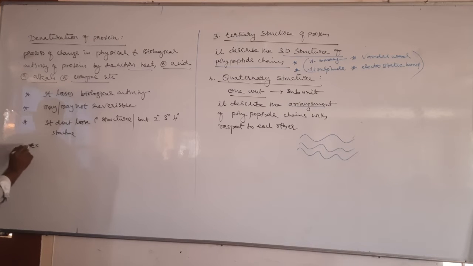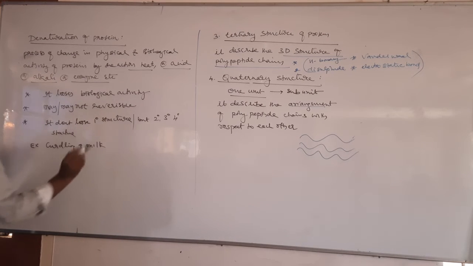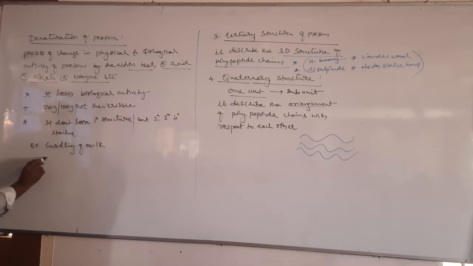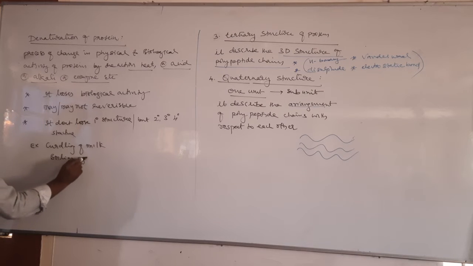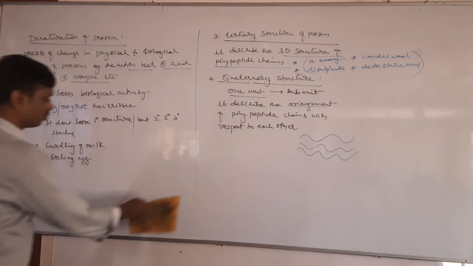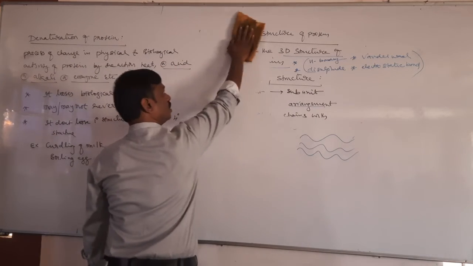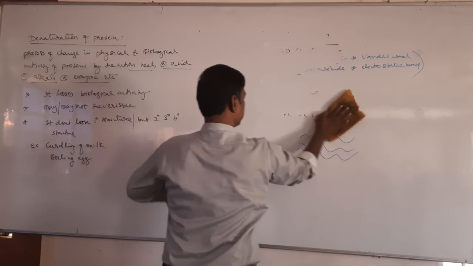Example, curdling of milk is a denaturation. Next, boiling an egg is also denaturation. Okay, so that is about proteins.